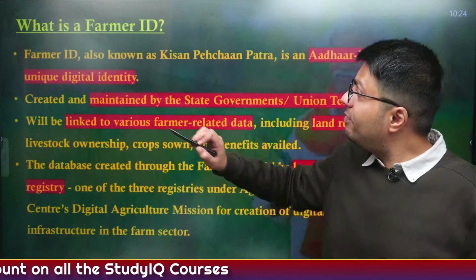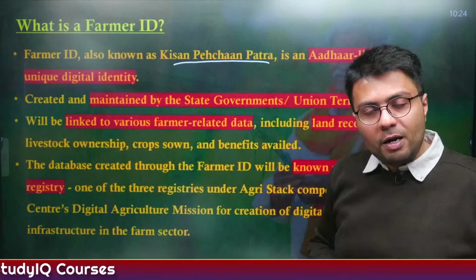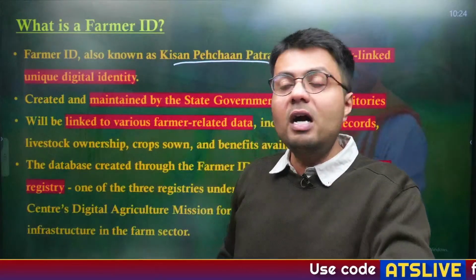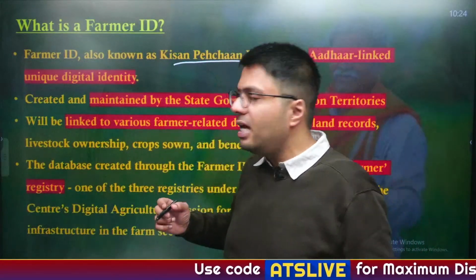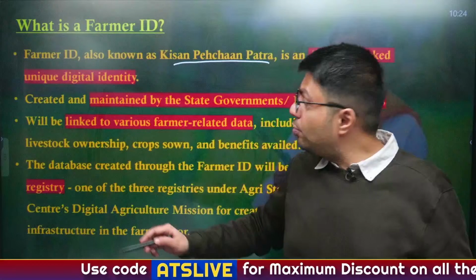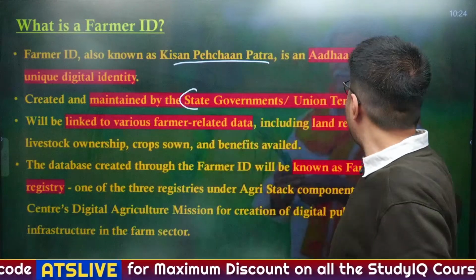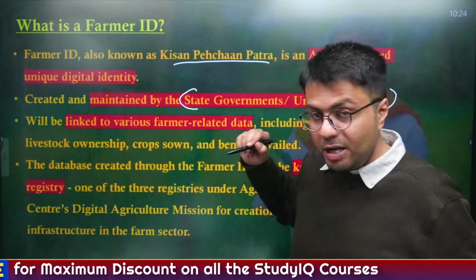Alternatively, it is also known as Kisan Pehchan Patra. It is actually an Aadhaar linked unique identity card which is issued to farmers in the country, and these are issued and maintained by state governments and union territory administrations.